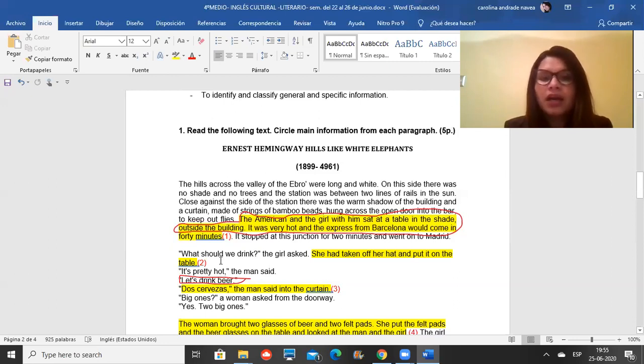Because the paragraph starts asking about the drink, and then a little bit of description of the situation, and then again description of the situation, and finally a decision. And the decision is to drink beers. And because they decided to drink beer, everything happened after, okay? They ordered the drinks, las cervezas, and then a woman asked about the size of the drink. So this is the main idea of the text. The couple is drinking beers, all right?